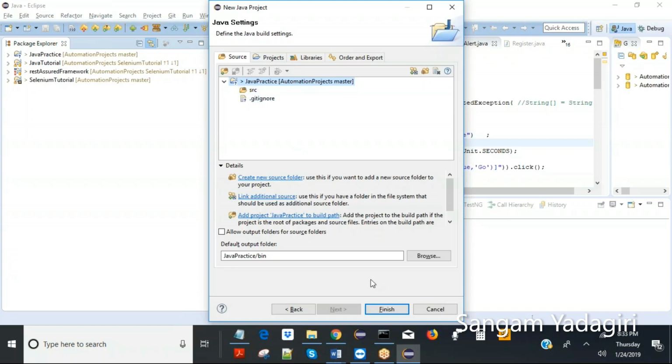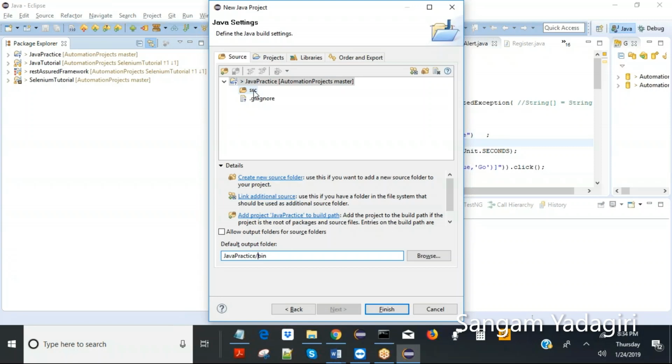Locally, you're going to create a project, and then it will also create one more folder called bin. Don't worry about this because it's automatic. Source means source code, in which there will be Java files, the files which you will actually be coding in.